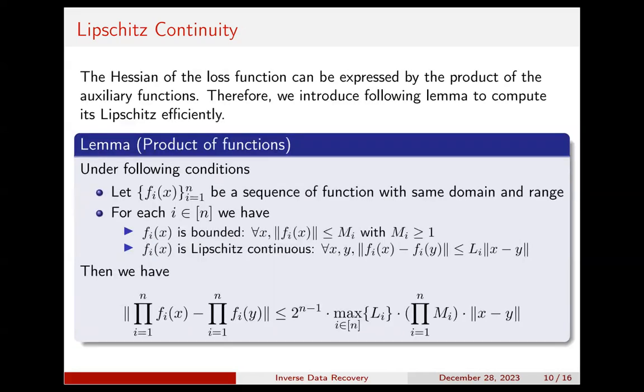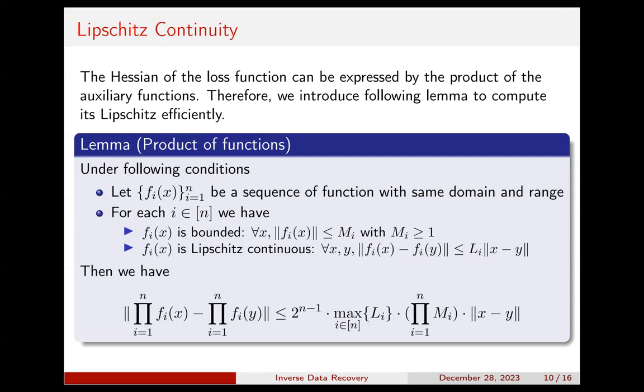Notice that the Hessian of the loss function can be expressed by the product of the auxiliary functions. Therefore, we introduce the following lemma to compute the Lipschitz constant efficiently. Basically, it says that the Lipschitz constant of the product of functions is bounded by a constant which is related to the number of functions, the maximum of the Lipschitz constants of each function, and the product of the infinity norms of the functions.